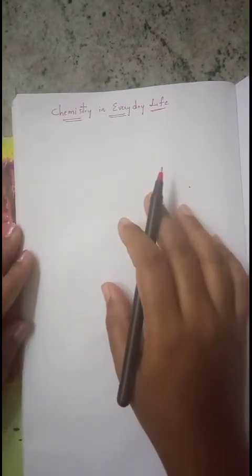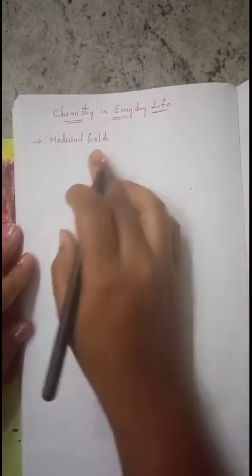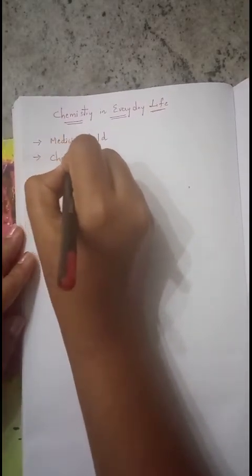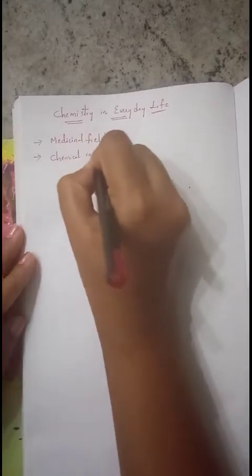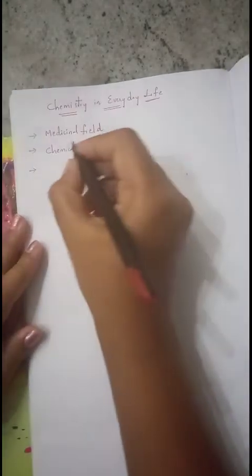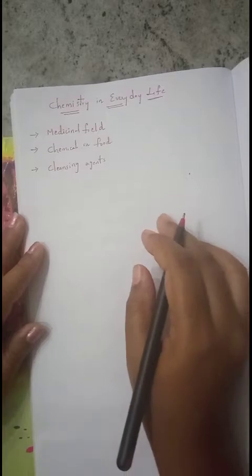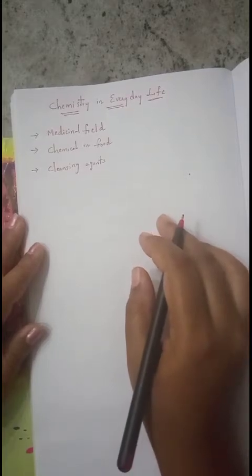In each and every step, we can use chemistry in many ways. For example, we can use these chemicals in the medicinal field for curing diseases, as well as in food. And these chemicals are also used for cleaning purposes as cleansing agents. In these three ways, we can use these chemicals in our daily life.